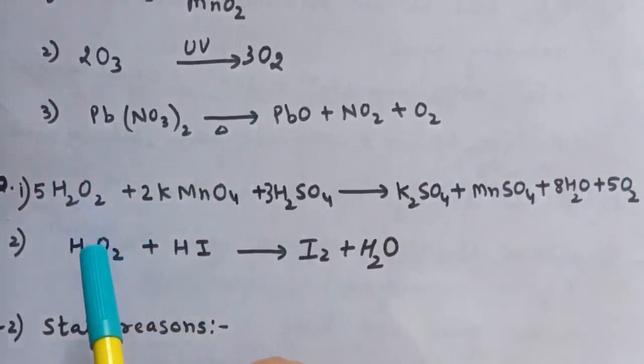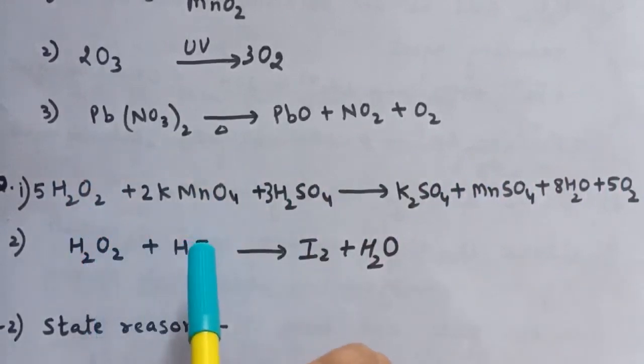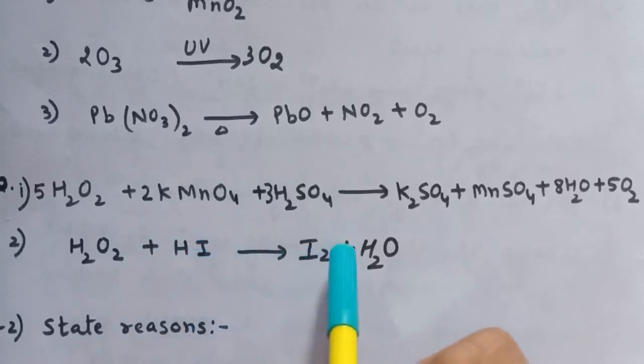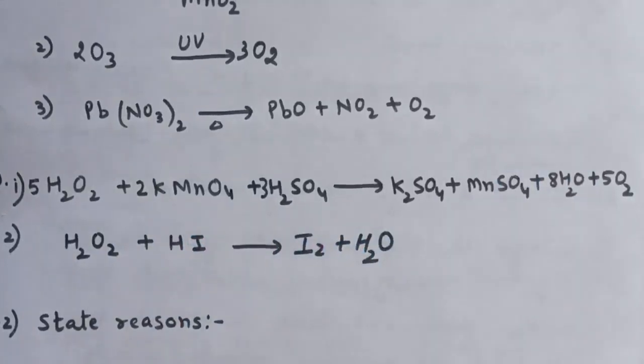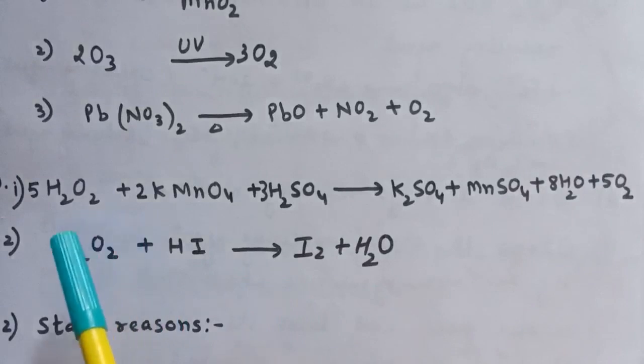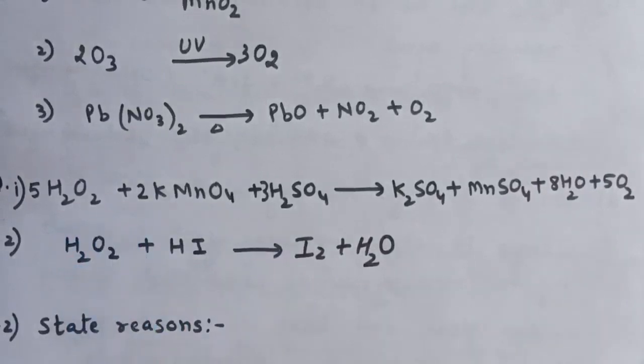So next reaction is H2O2 with aqueous HI, it will give I2 plus H2O. In this case, H2O2 will behave as oxidizing agent, and this is the reaction of H2O2 with aqueous HI.